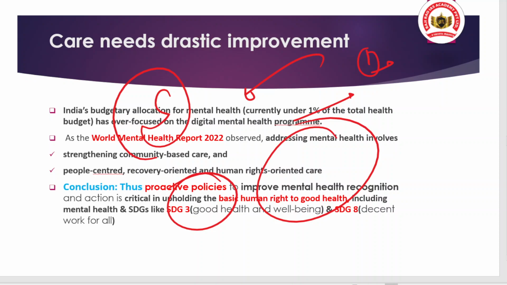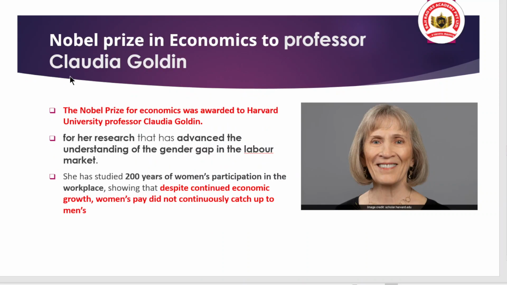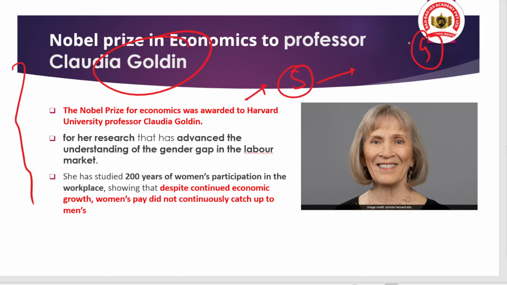Now we are shifting to another article, and you can relate this to the society section. And this is also very important. Why is this very important? Because the Nobel Prize in Economics was given to Professor Claudia Goldin. And why am I talking about her? Because she did extensive research on how, despite 200 years of economic growth, gender parity was never achieved. Women still face discrimination and inequality.